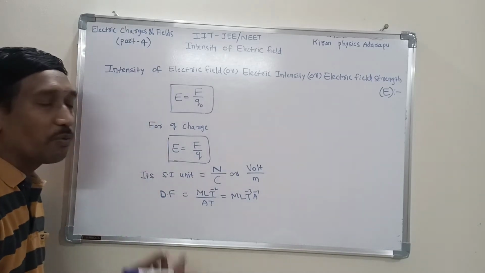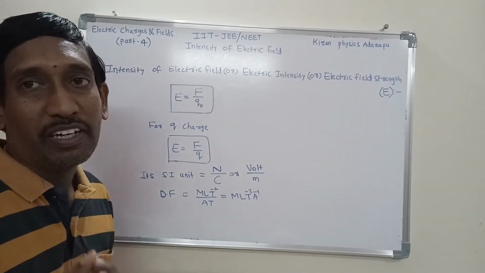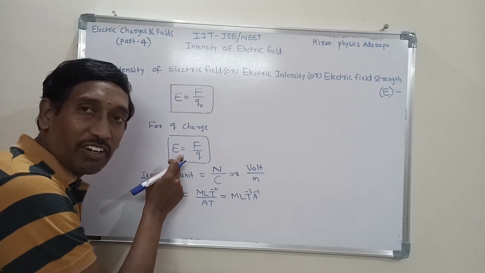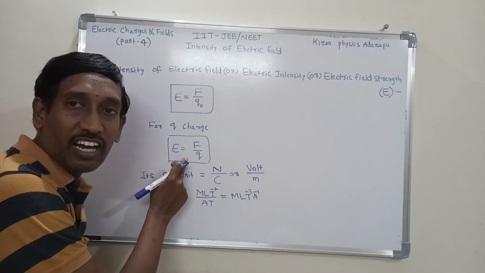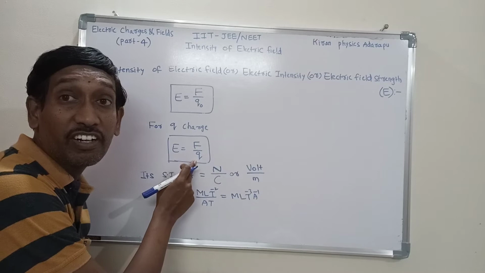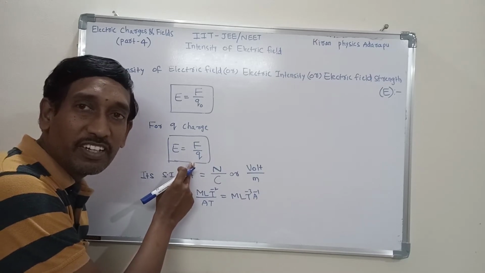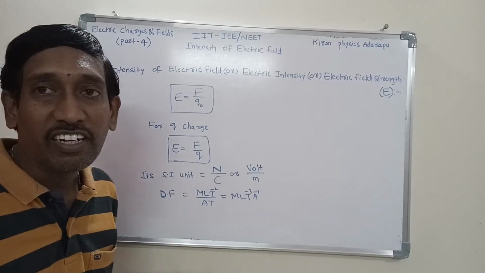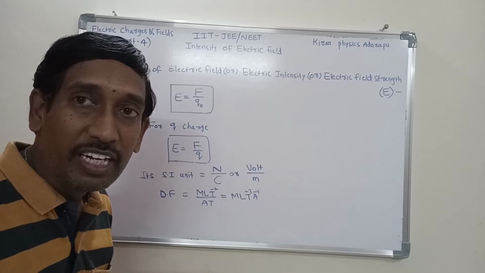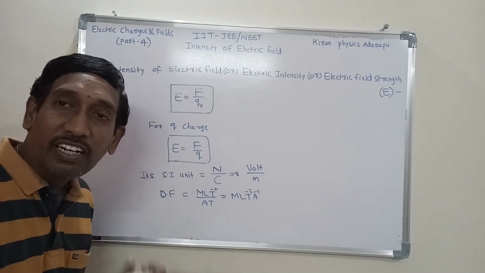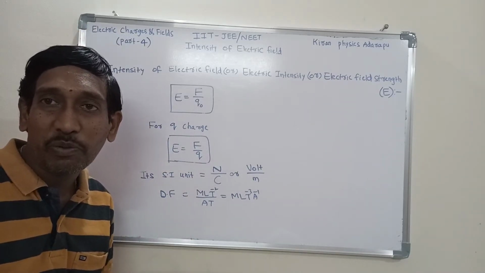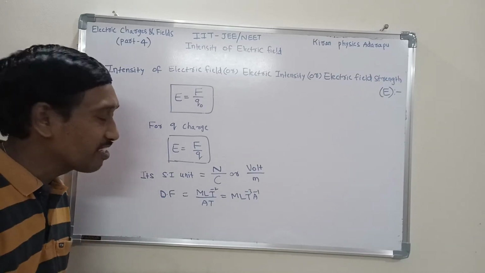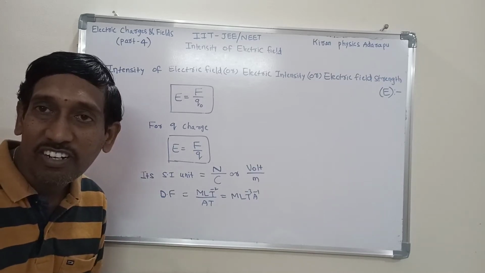Now, one more important point. Is it a scalar quantity or a vector quantity? Do you know, students? It is a vector quantity, it is not a scalar quantity. Why? Because electric intensity has both magnitude and direction. That's why it is considered a vector, not a scalar.